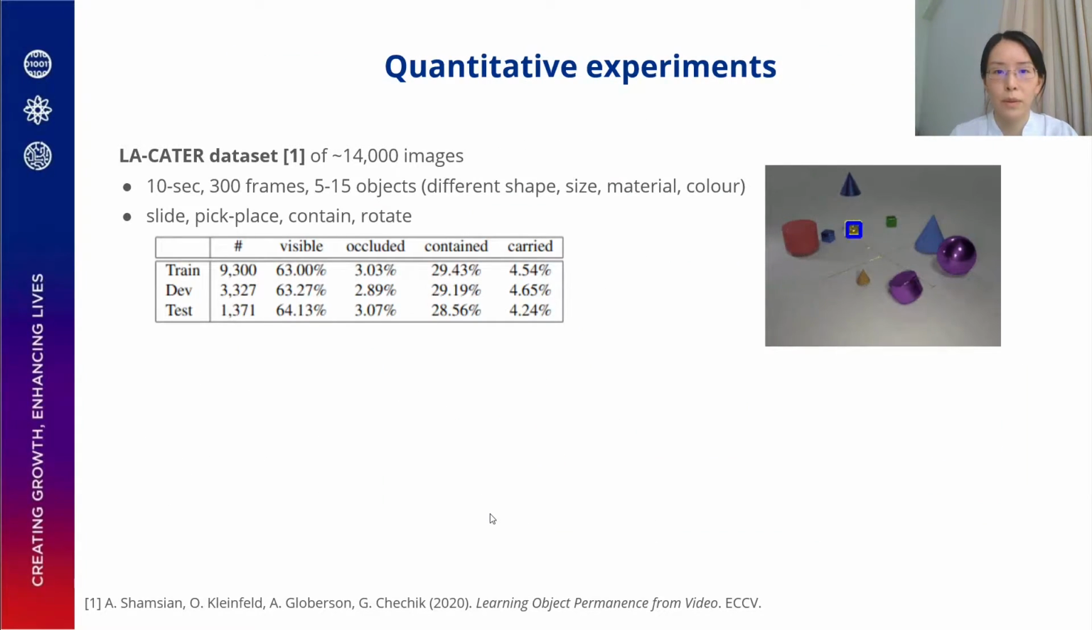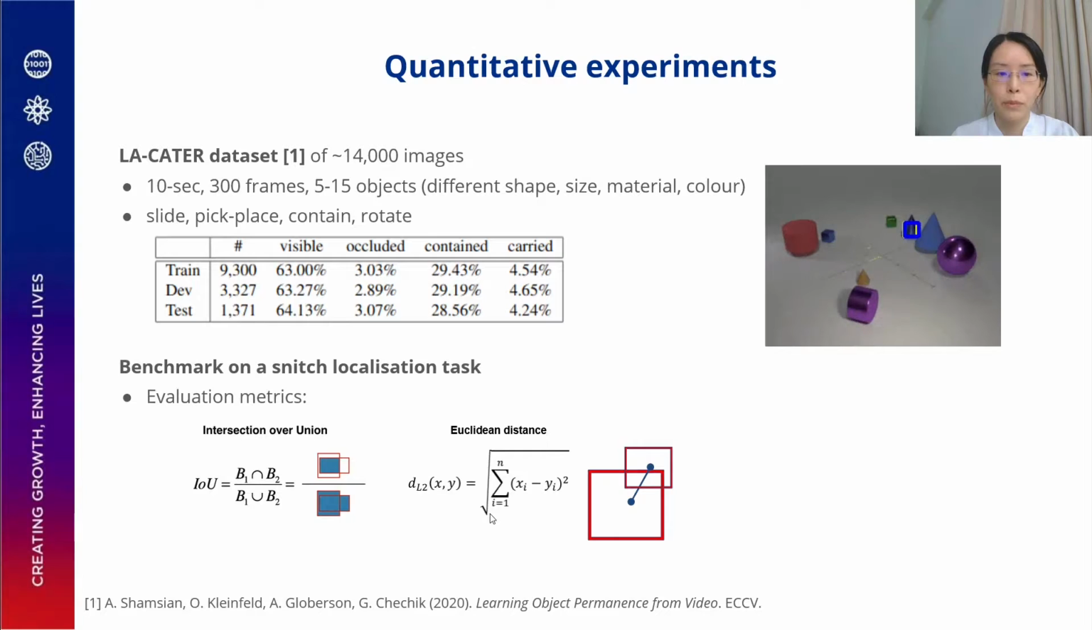We then performed quantitative experiments on the allocator dataset, which consists of 14,000 videos. Each video consists of 10 seconds, 300 frames, and 5 to 15 objects of different shape, size, material, and color. The dataset is also annotated with 4 actions: slide, pick and place, contain, and rotate. We benchmark on a snitch localization task and use the intersection over union as well as the Euclidean distance for evaluation metrics.